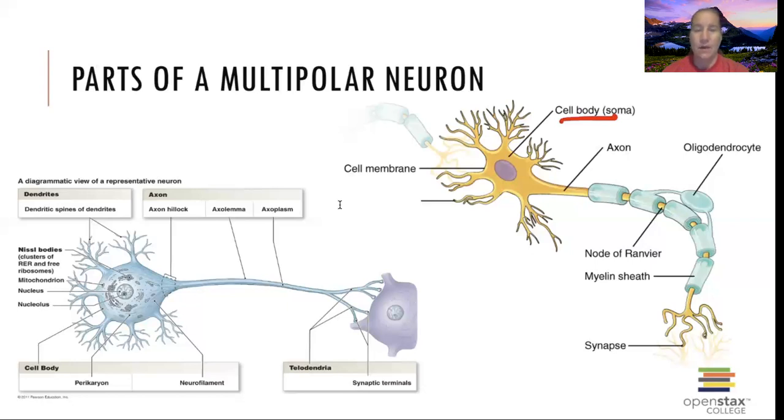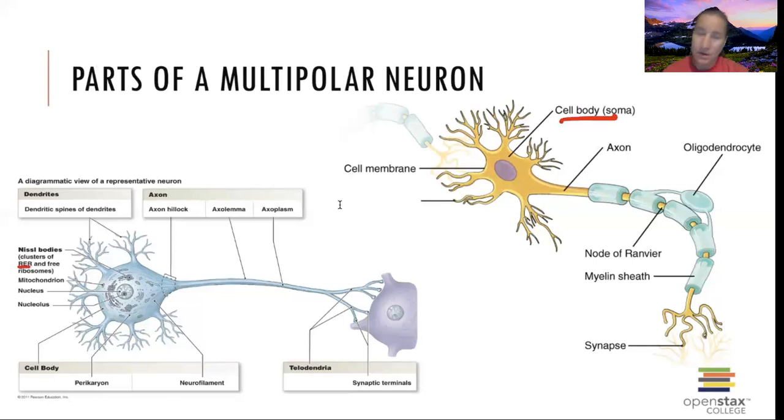And then inside of there's a whole bunch of Nissl bodies. That's the neuron word for the rough ER. They're called Nissl bodies in here, just like we talked about with muscle cells. They are going to have their own terms. With nerves, they're going to have their own terms too.